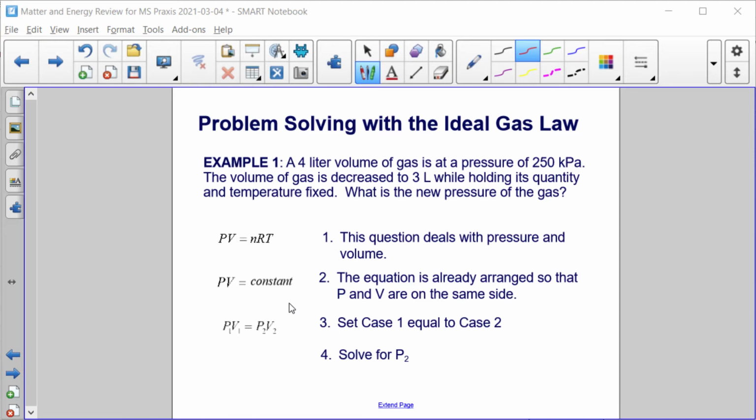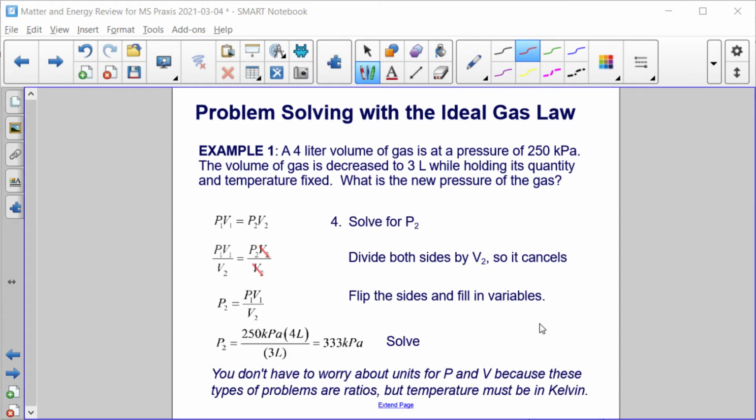And then, because we're looking for the new pressure, we just rearrange this equation to solve for P2. I divided both sides by V2 so that I have P2 by itself. I also just flipped the direction so I could read from left to right. So now I have P2 equals P1 V1 divided by V2. And then I just solve.